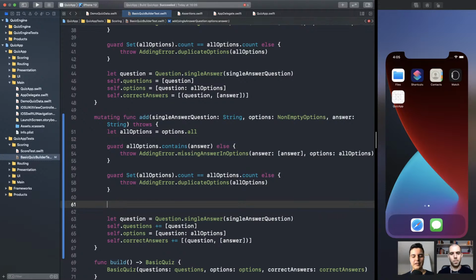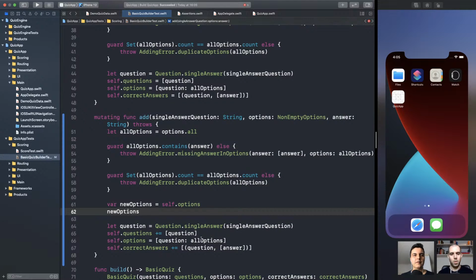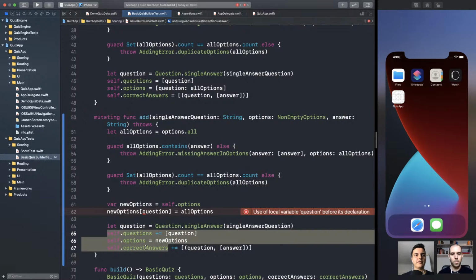But we can create here quickly. New options is the current options, but a variable, mutable. New options for this question is all the new options. Okay. Makes sense? So we are mutating self.